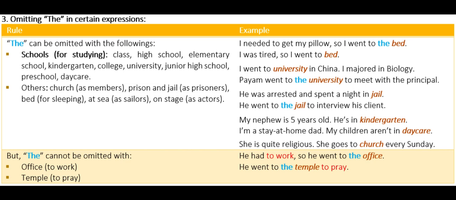My nephew is 5 years old. He's in kindergarten. I'm a stay-at-home dad. My children aren't in daycare. She is quite religious. She goes to church every Sunday. Rule number 2. The cannot be omitted with office, to work, temple, to pray. Example, he had to work, so he went to the office. He went to the temple to pray.